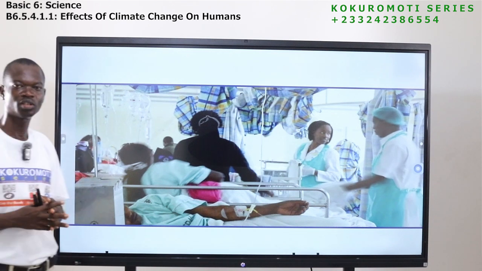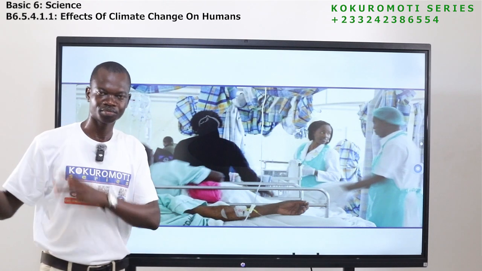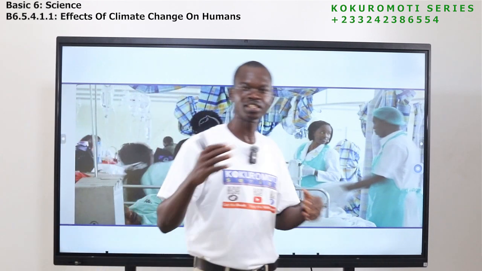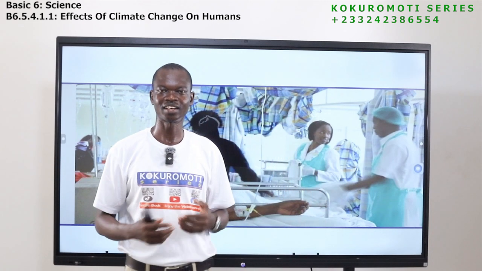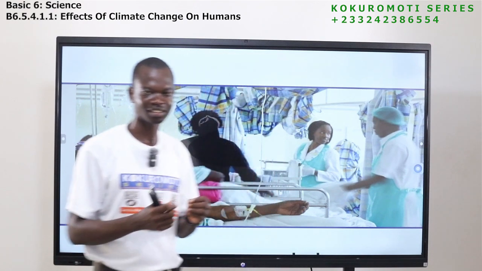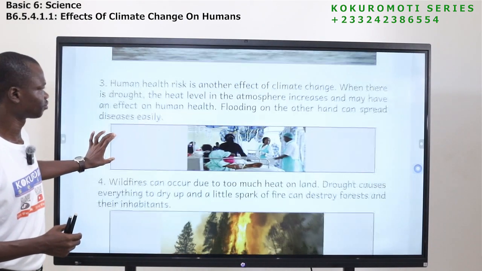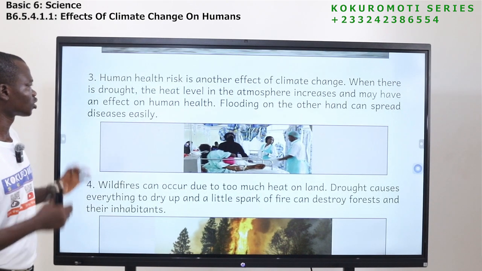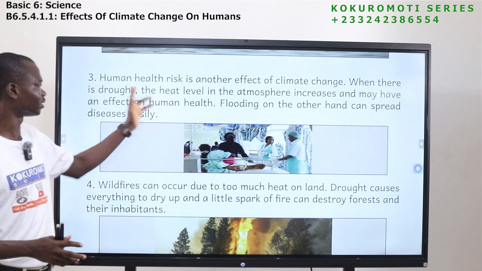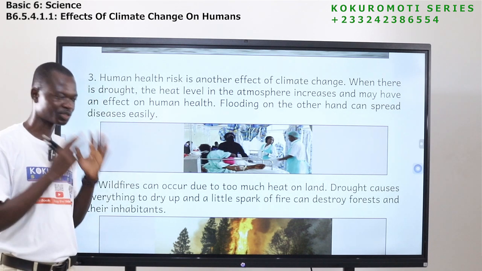And flooding too. If flooding happens, what happens? It carries all things. The water carries waste, feces, and other things. And this also causes waterborne diseases. So flooding is another thing that has effects on our health. So the next effect of climate change is what? Our health. Climate change has effect on our health, so you should understand it.